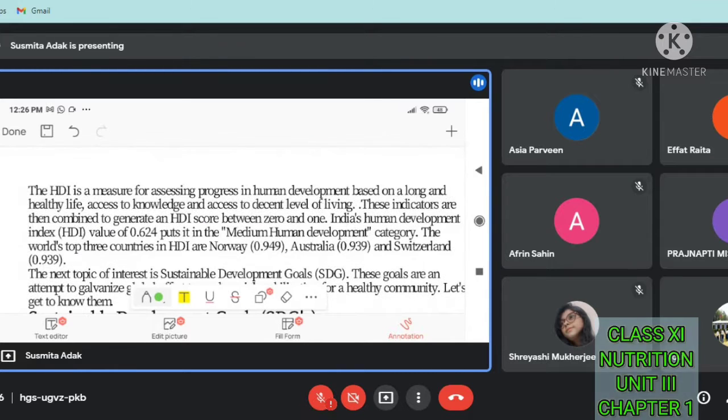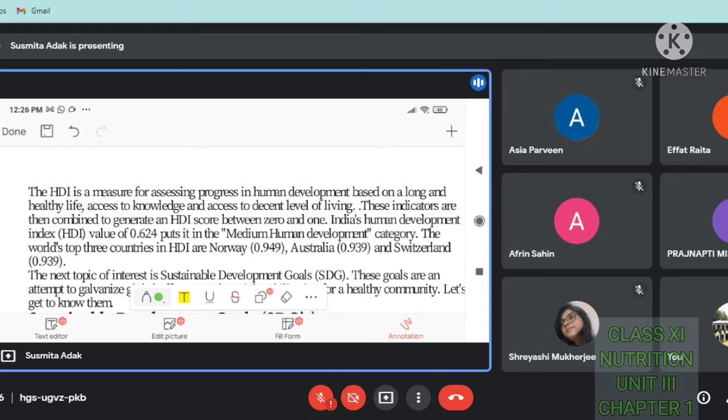Next, the HDI is a measure for assessing progress in human development based on a long and healthy life, access to knowledge, and access to a decent level of living. HDI means Human Development Index. It means how people are progressing in human development: how they are gaining knowledge, for how many years they are living a healthy life, and access to a decent level of living. This is the measurement of the Human Development Index.